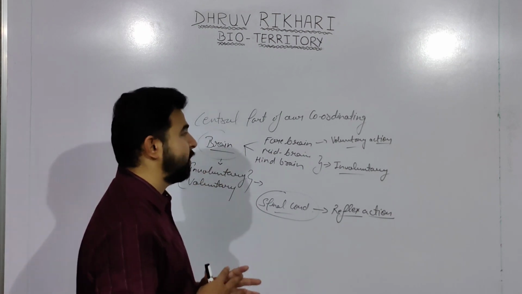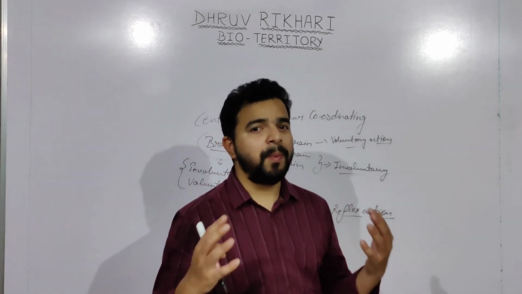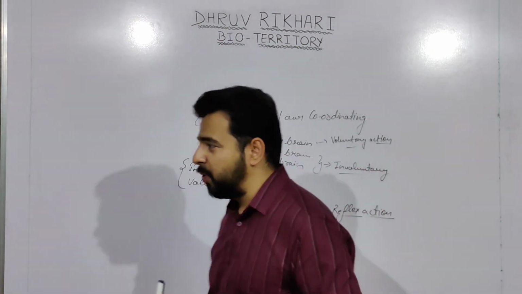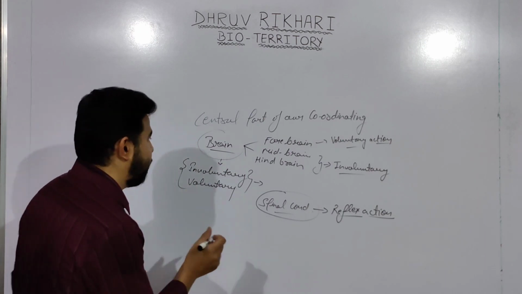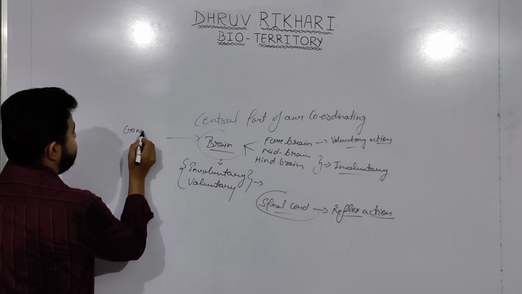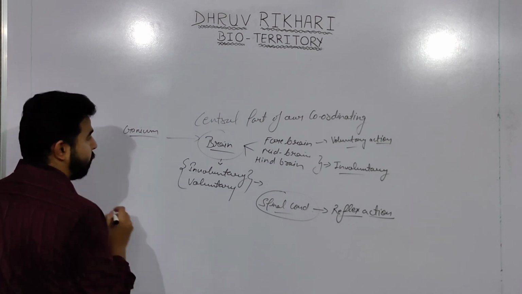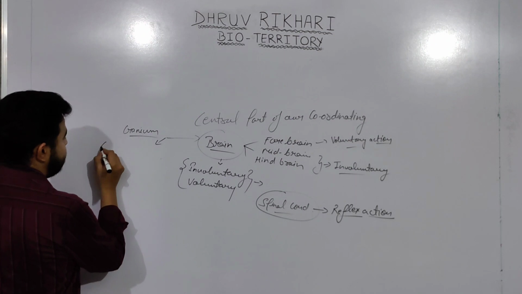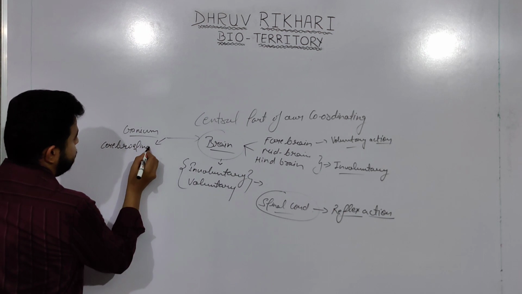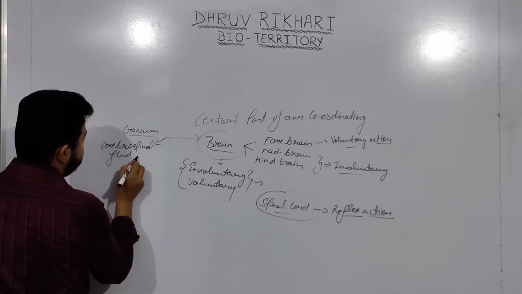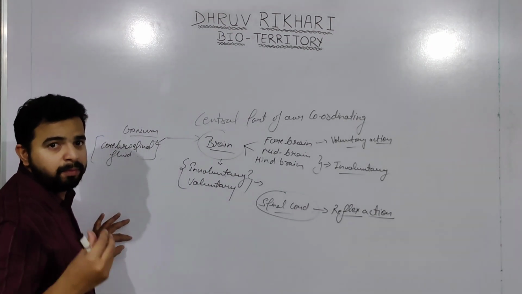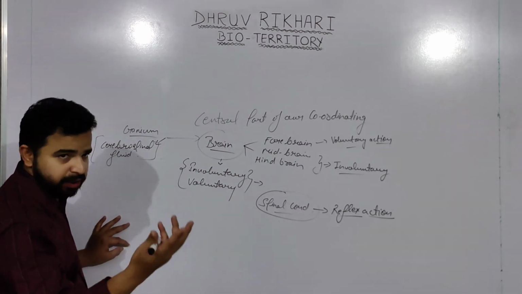Now these two parts of the central nervous system, the brain and spinal cord, are very essential parts of our body. The brain is protected by the cranium, or skull box. It has cerebrospinal fluid, which helps the brain prevent shock and jerks.